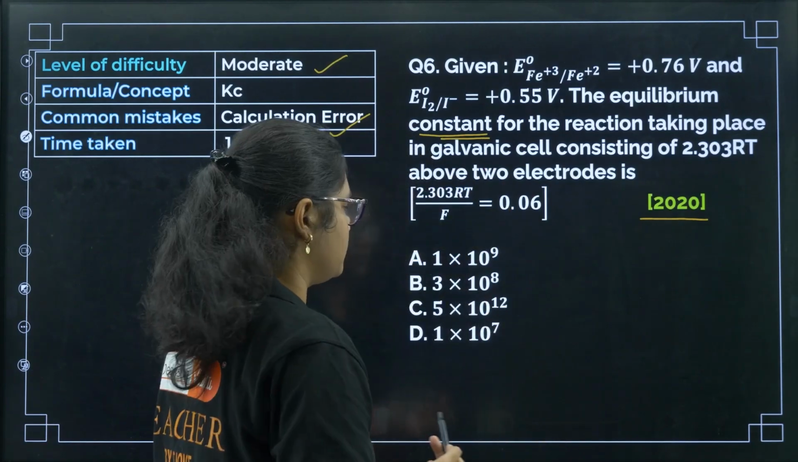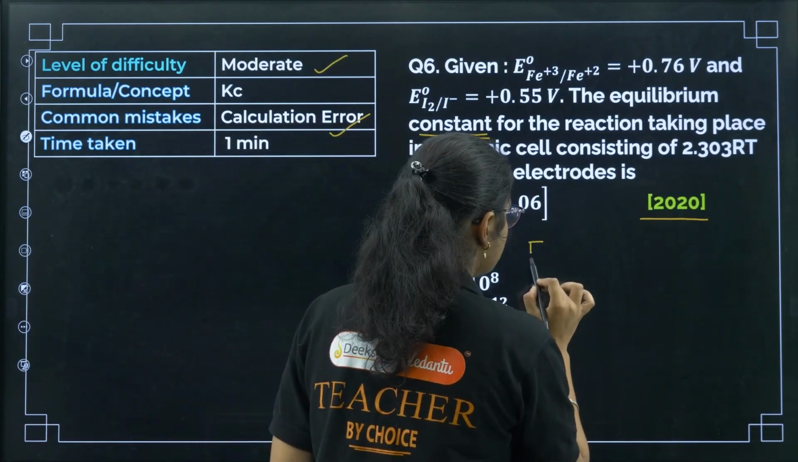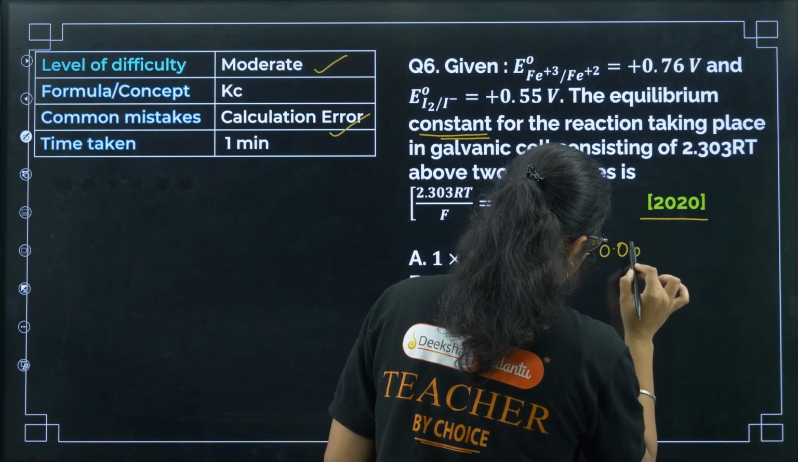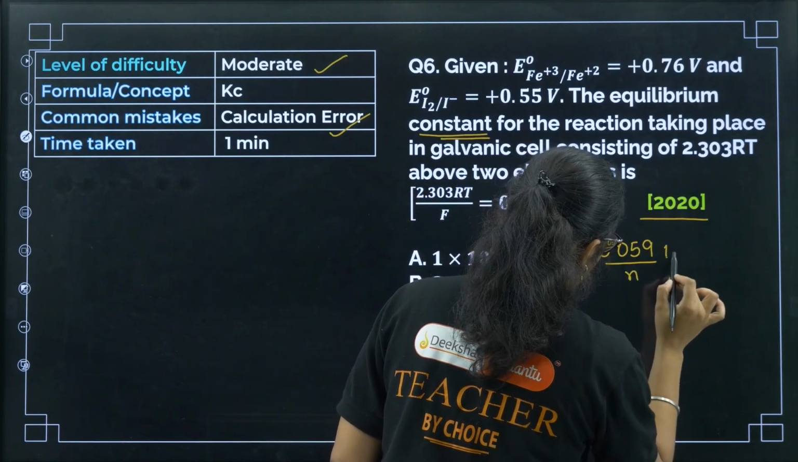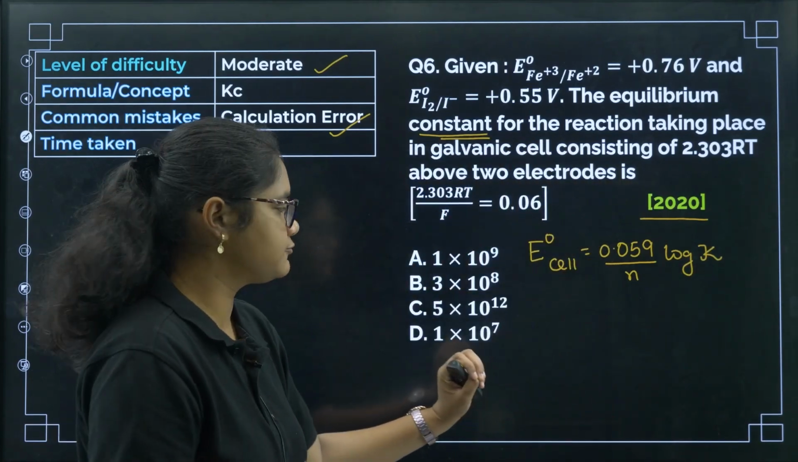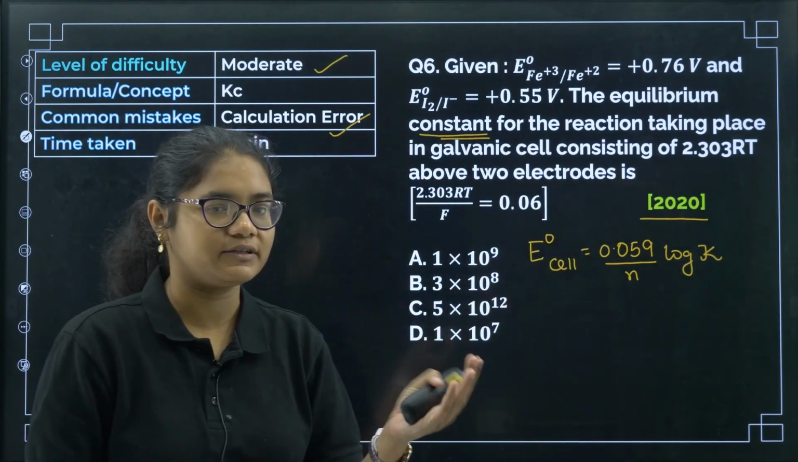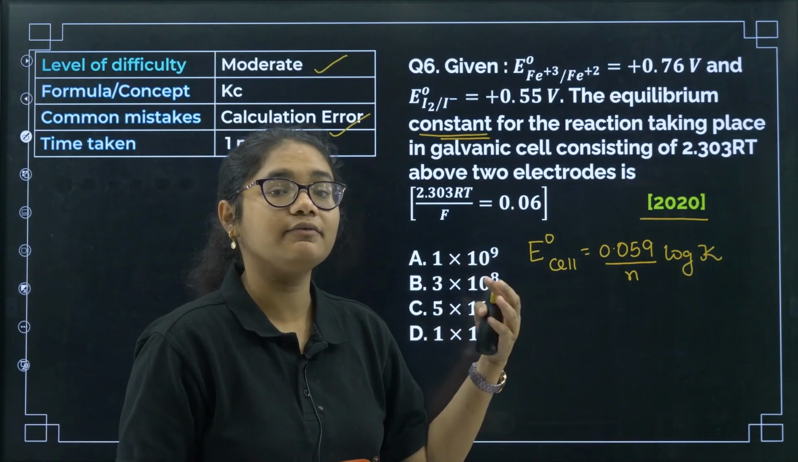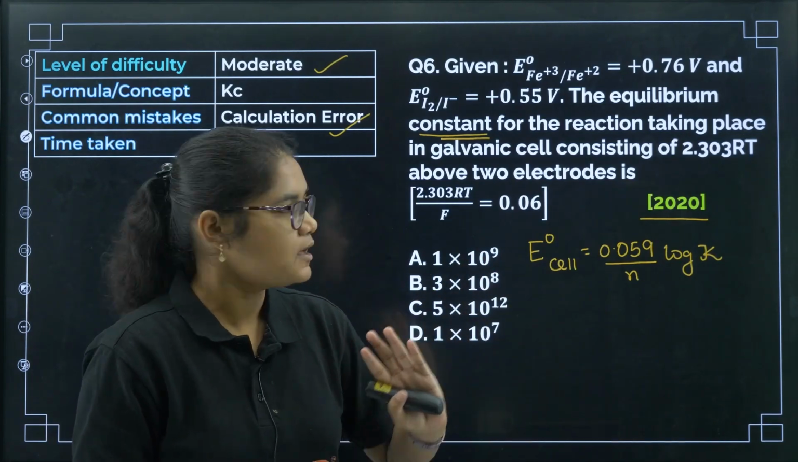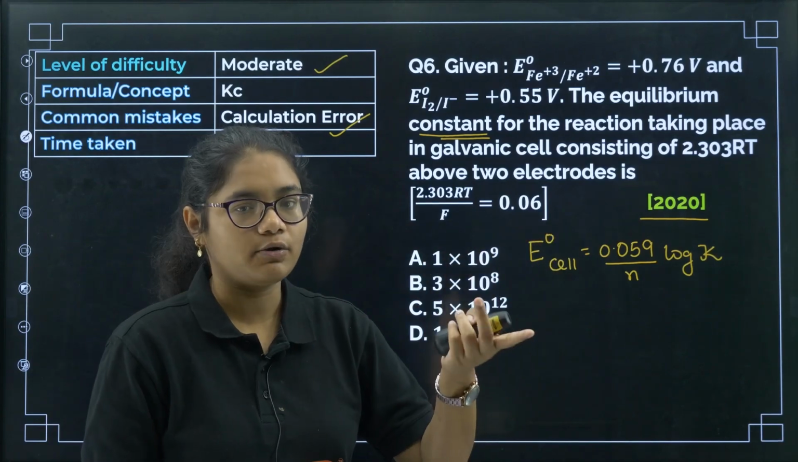The same formula we need to use that we have used in the previous question, that is E naught of the cell is equal to 0.059 by n log of K, right? We need to use this formula, but in the previous question E naught value was given, but here it is not given, we need to find it out. So how to find cathode minus anode? But there is no reaction given to find out cathode and anode.